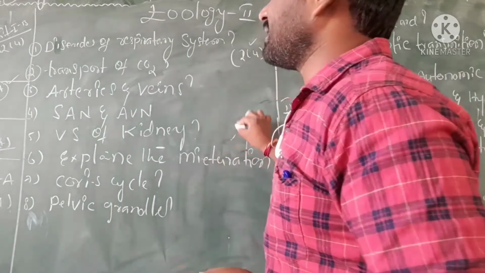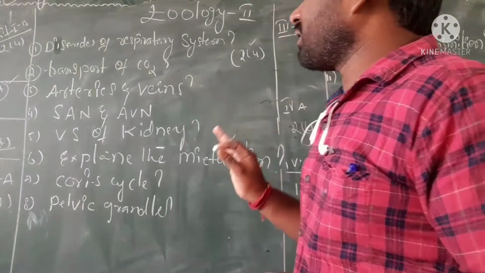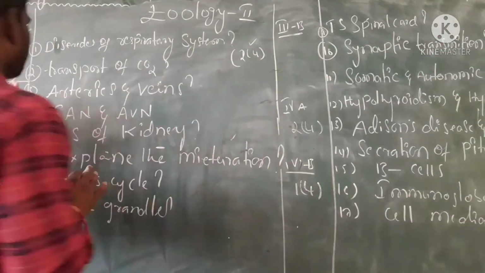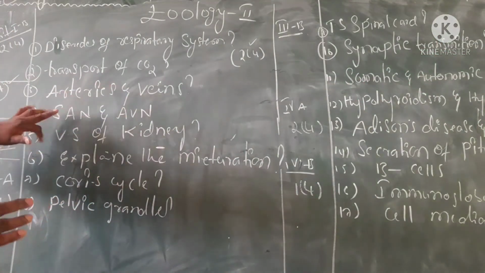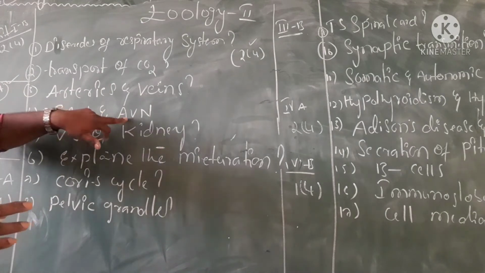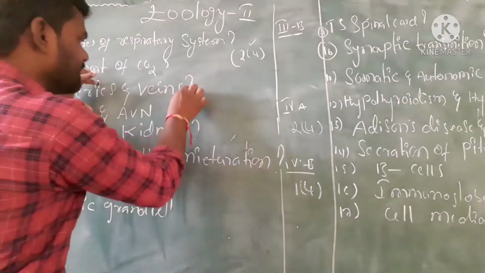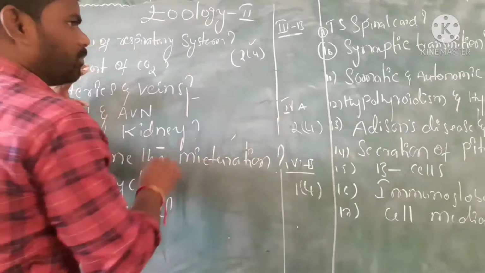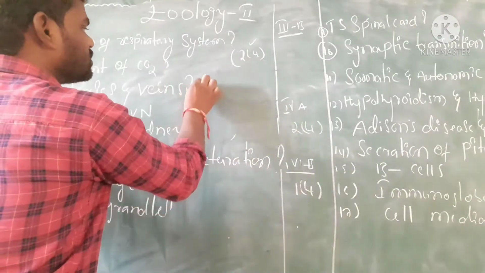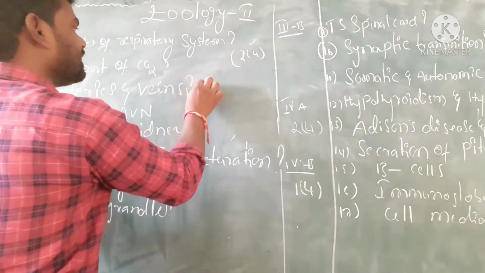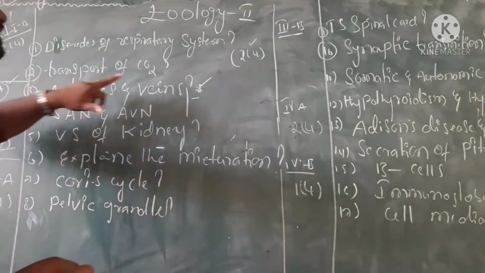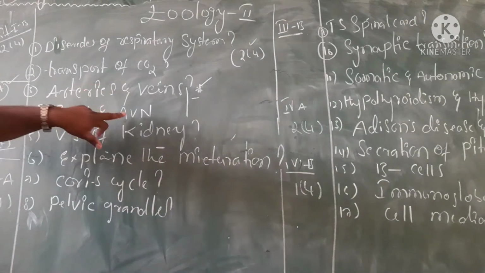These are the two questions in 2B. In 2A there are arteries, veins and SMA and avians, but as per the blueprint pattern there is no 4-marks question in 2A, so just read arteries, veins and SMA and avian.